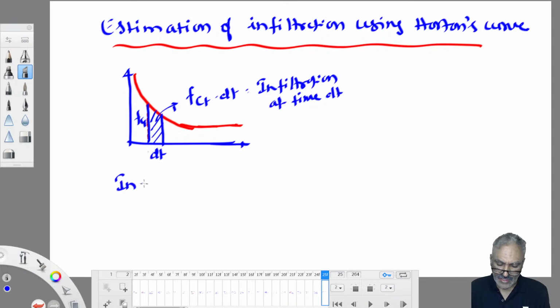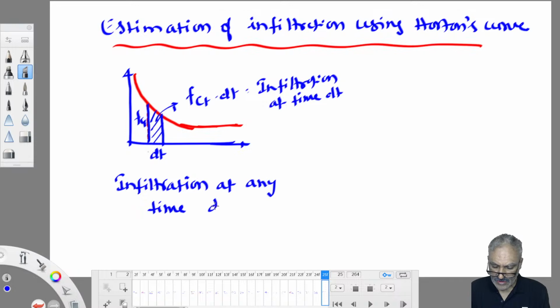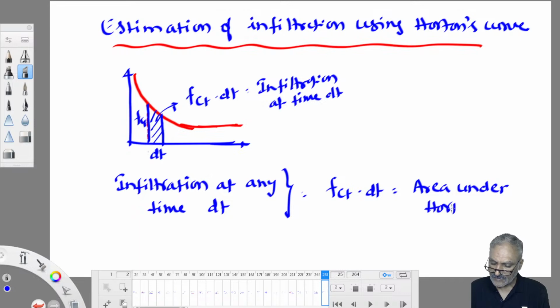So infiltration at any time dt is given by FCT into dt, which is nothing but the area under Horton's curve.